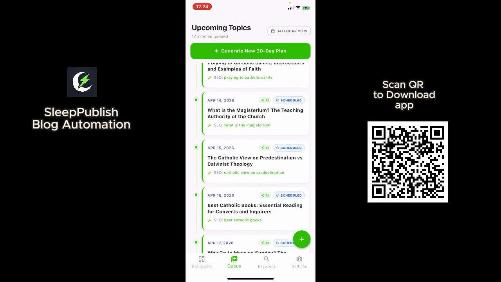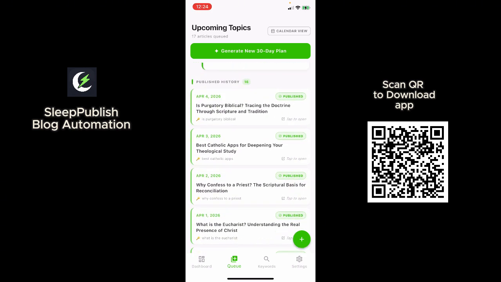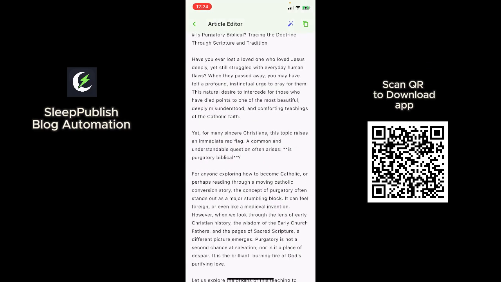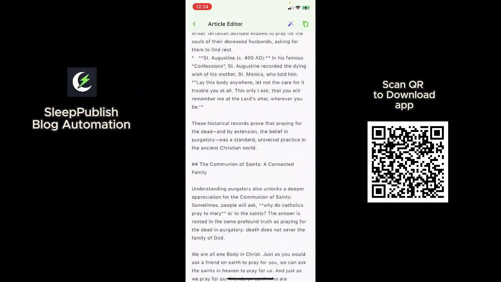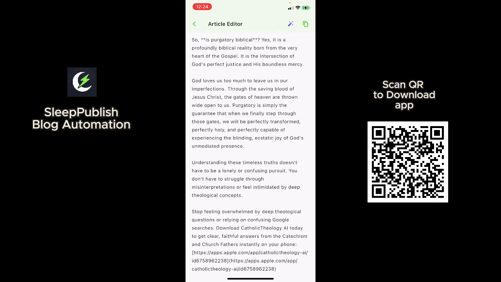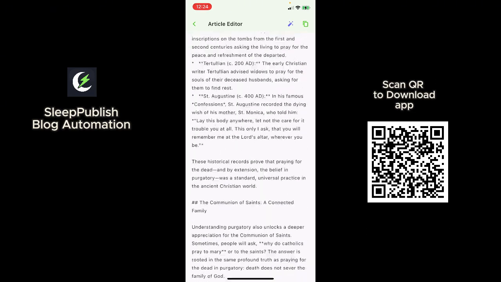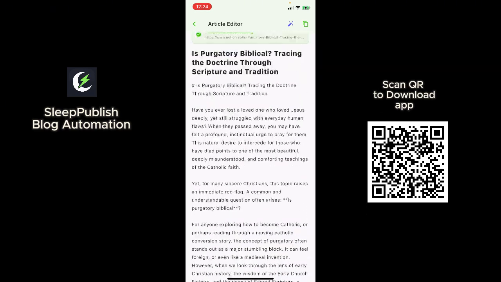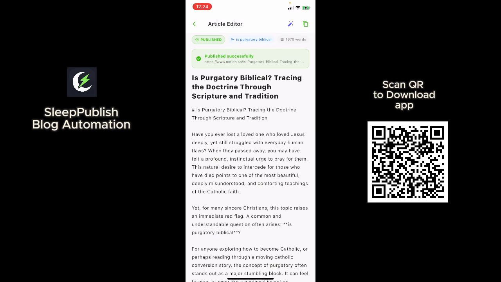So I'll just show you an example of the published article. This is the one I just showed you from the first video. So this is the article here, and this is the URL at the bottom there. This article was generated automatically and then published automatically for me. And as you can see, my Notion URL where I published it to the CMS. This is it over here.